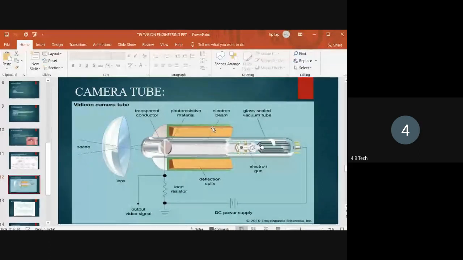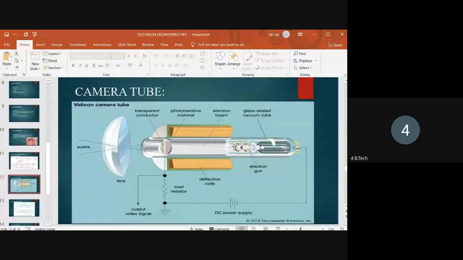Here we are taking two deflection coils, right? One of the deflection coils is used for horizontal scanning by the electron beam, and the other deflection coil is used for vertical scanning by the electron beam.